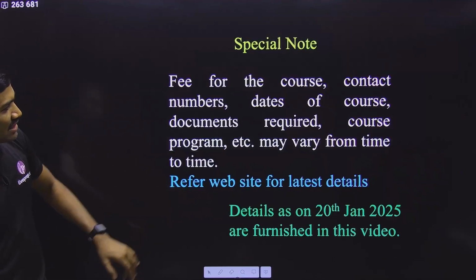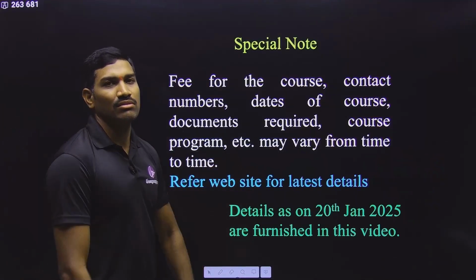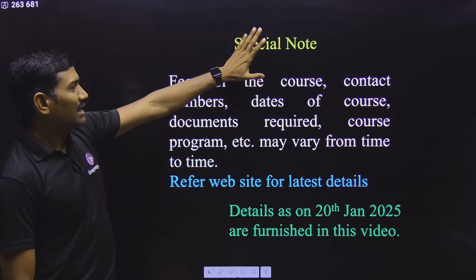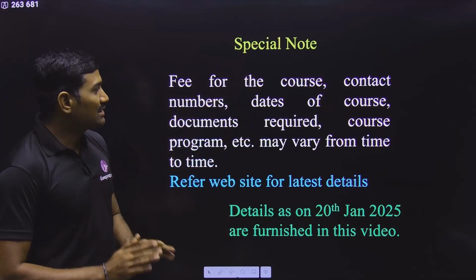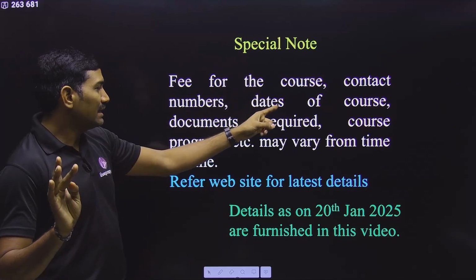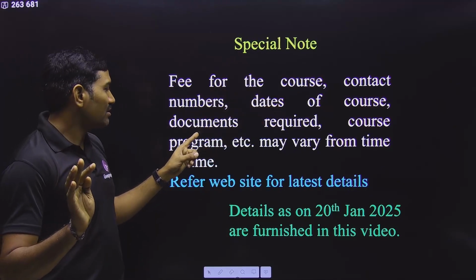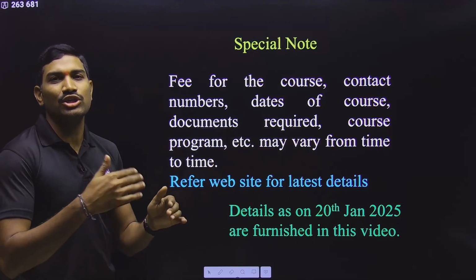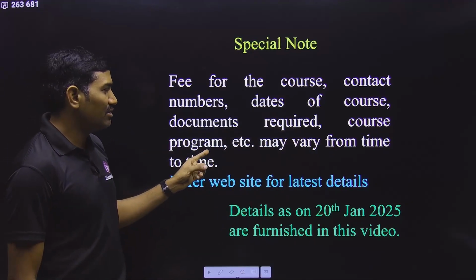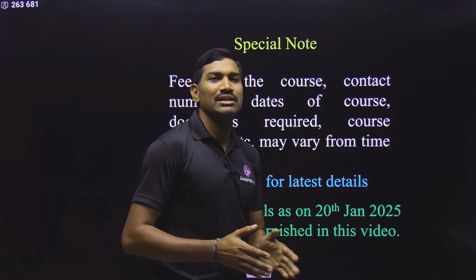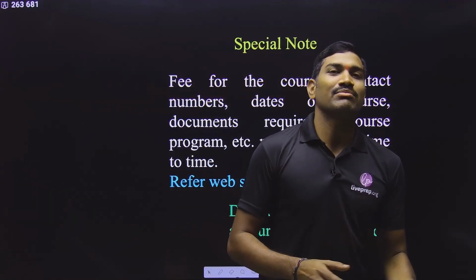These are some things that we need to understand before going for the course. These are also some basic things that are required. And I have a special note here. Please remember the fee for the course, contact numbers, dates, and the documents required. In the next coming sections we will discuss the program schedule, the day-wise schedule and everything. But please remember, these may be variable, these may be changed from time to time.